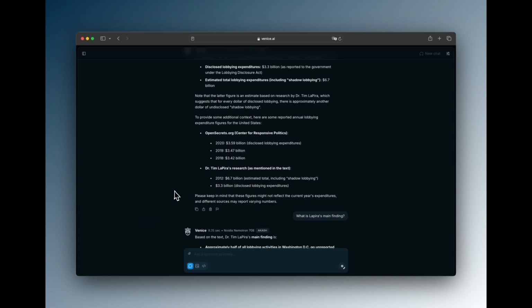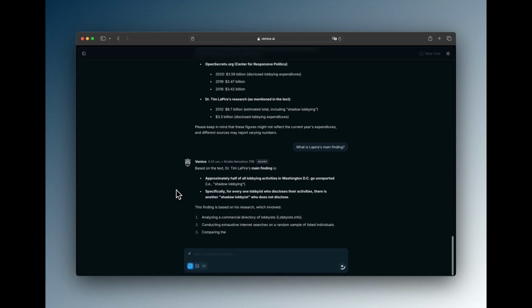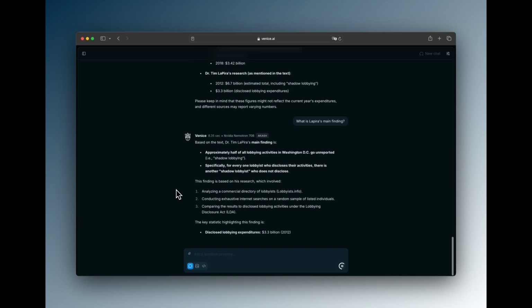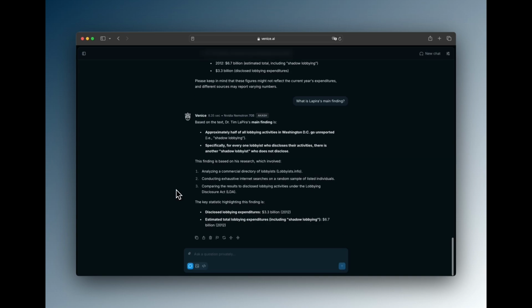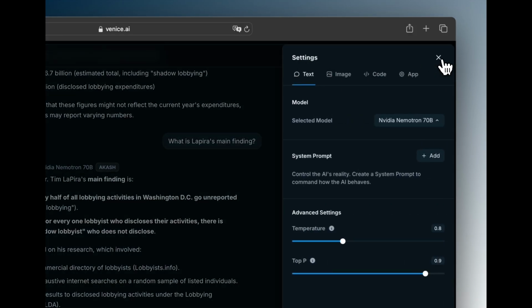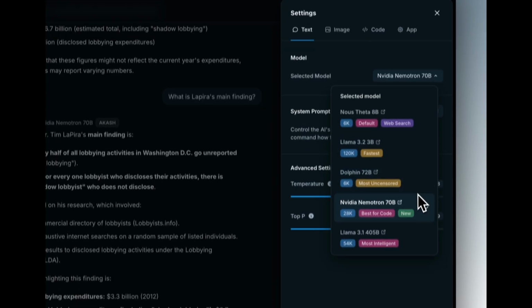You can upload any document containing text into Venice and analyze with the power of unrestricted machine intelligence. Try uploading financial reports for new insights, or even entire books to better understand important thematic elements. Next, you can seamlessly switch AI models within the same conversation. Every AI model on Venice is open source, which we think is the best way to promote AI safety.